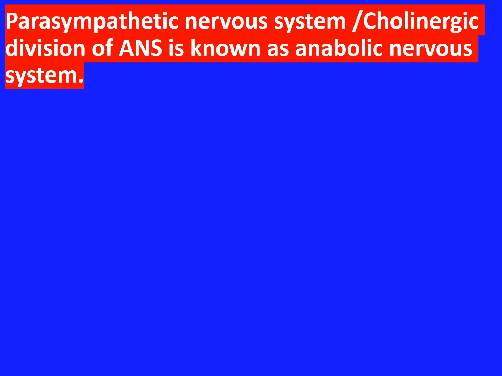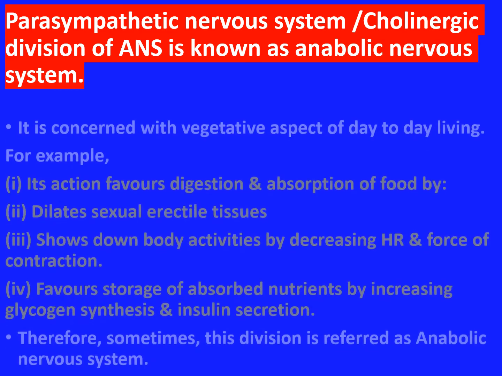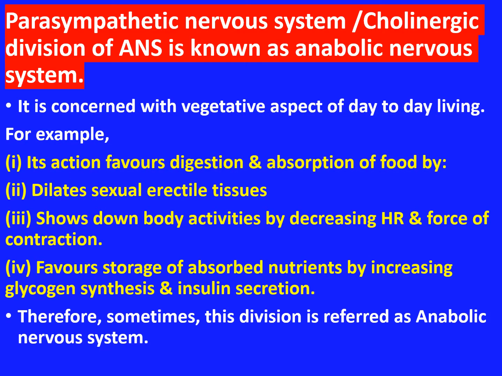Parasympathetic nervous system, or cholinergic division of the autonomic nervous system, is known as anabolic nervous system. Why? Now the parasympathetic nervous system is concerned with the vegetative aspects of day-to-day living. For example, its action favors the digestion and absorption of food by increasing the activity of the intestinal musculature, increasing the gastric secretion and relaxing the pyloric sphincter.